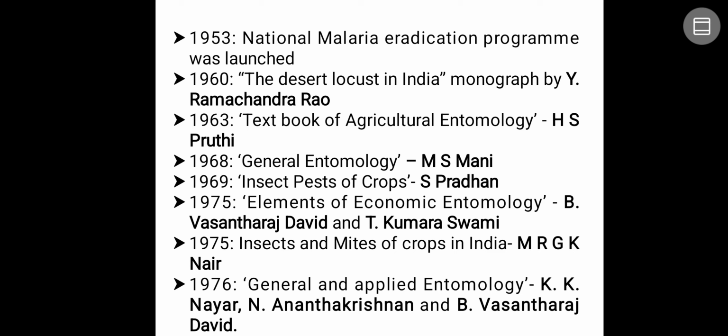In the year 1960, The Desert Locust in India was written by Y. Ramachandra Rao. It was considered as a monograph. Monograph means it is having the information only related to the desert locust.